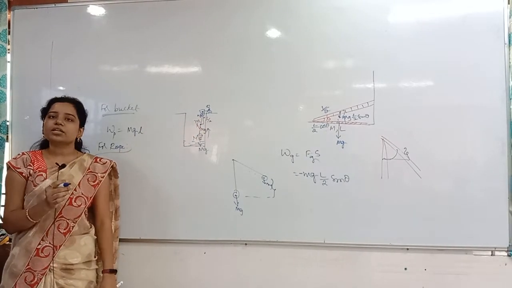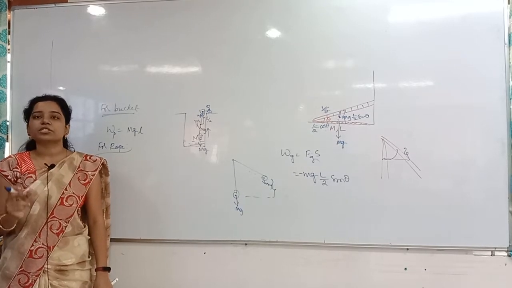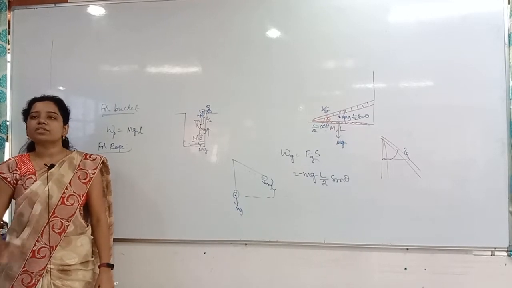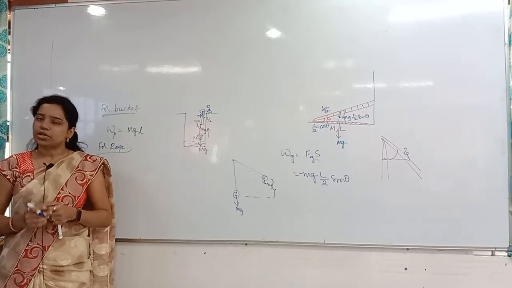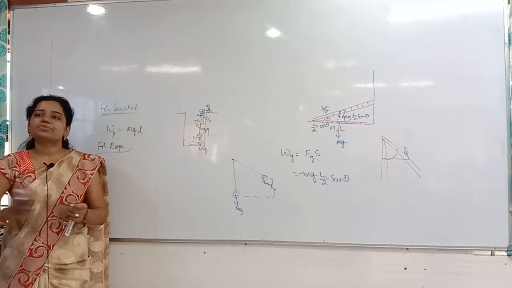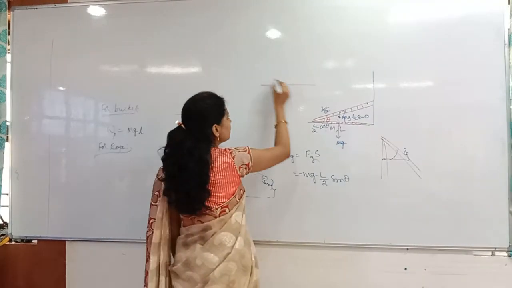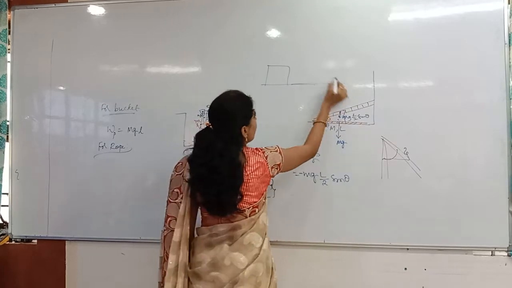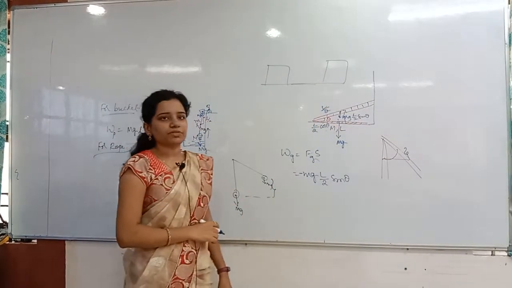Always, the work done is equal to force into displacement. Displacement of what? Displacement of the center of gravity, whenever the body is moving in the vertical or horizontal direction. For example, if I take a block and it is coming from here to here, how do we measure the displacement? From where to where?